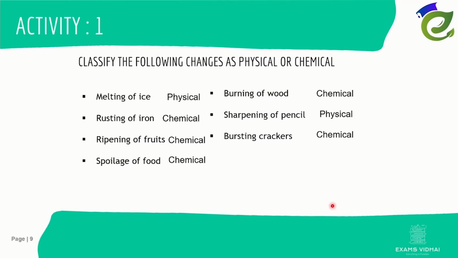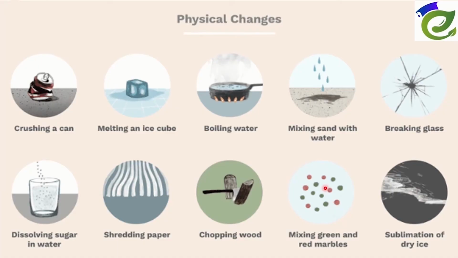Let us see some more examples to understand more about physical and chemical changes. Physical changes. Here crushing of can. In crushing of can, physical shape of can is changed. So it's a physical change. Melting of ice. In melting of ice, physical state of water is changed. Physical change. Boiling of water, same physical change, physical state of water is changed, so it's a physical change.